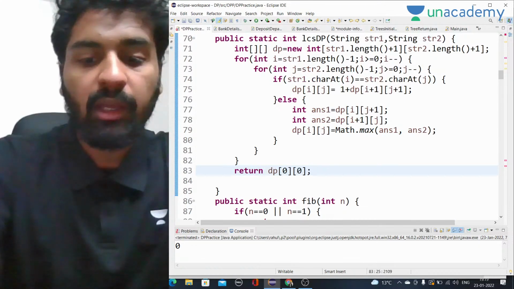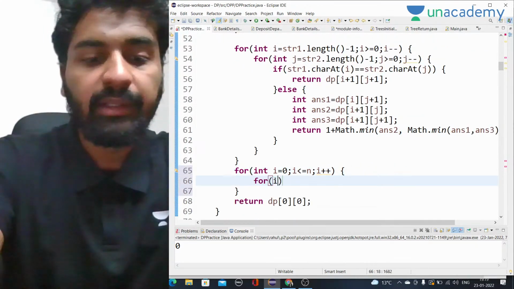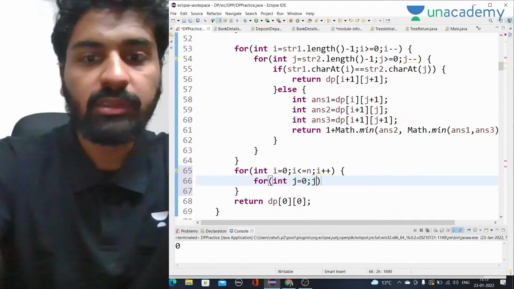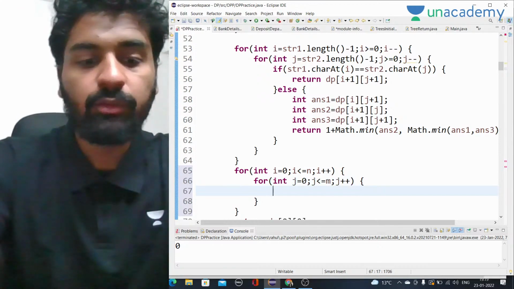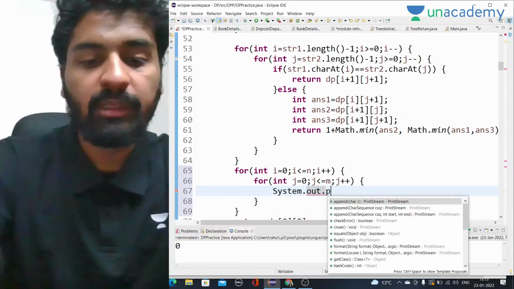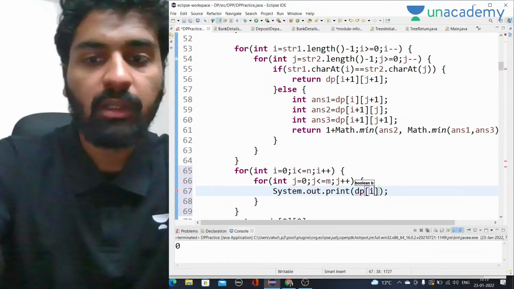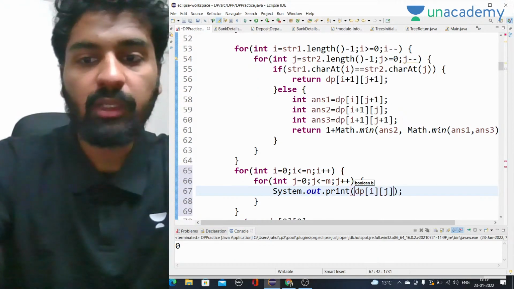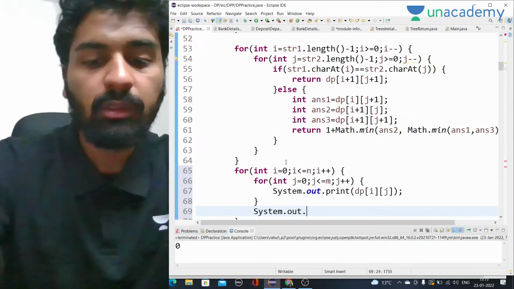Okay, and for int j equal to 0, j less than or equal to m, j plus plus. Okay, and what we have to do is print it. System dot out, let's print the whole DP array that we have made. That way we will find the answer, i and j. And then we will have a system dot out dot print.